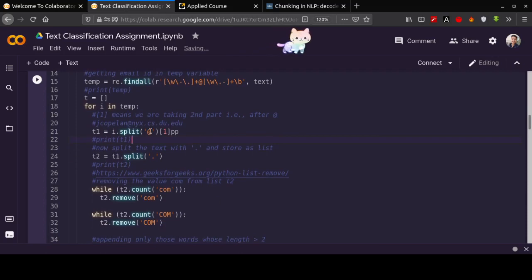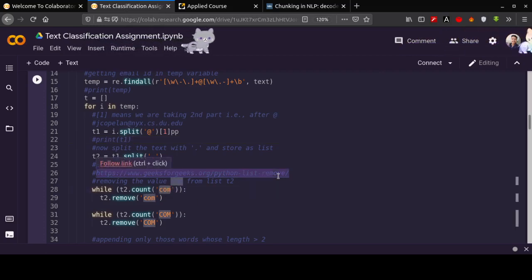Now we will remove the dot com if there is one. Suppose someone has an email ID, generally they have the email ID at the rate gmail.com. So we have to remove the word com from our list, either small or capital.